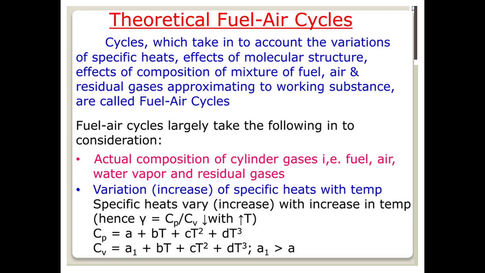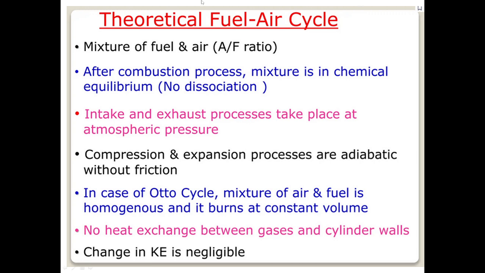With the temperature, the specific heat rises. Specific heat increases with the increase in temperature. Hence gamma, which is equal to Cp by Cv, reduces with the increase in temperature. Cp is equal to A plus Bt plus Ct square plus Dt cube. Cv is equal to A1 plus Bt plus Ct square plus Dt cube, where A1 is greater than A.